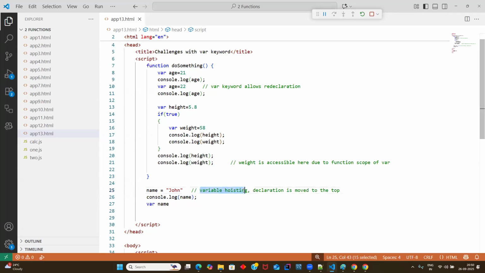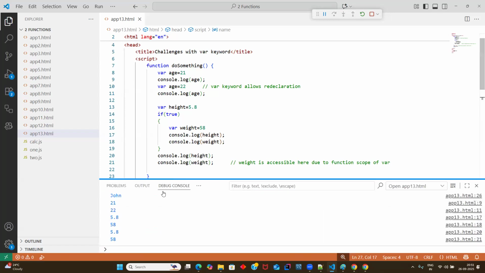Variable hoisting is nothing but accessing something before its declaration. You are declaring somewhere else, but you are initializing and using it earlier. Guys, this code also happily works in JavaScript. This also will not show any errors to you. Let me pull up my console window. You can see, guys, I can see the John output.